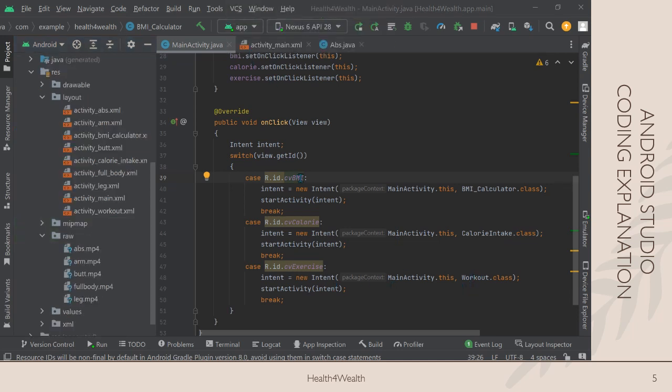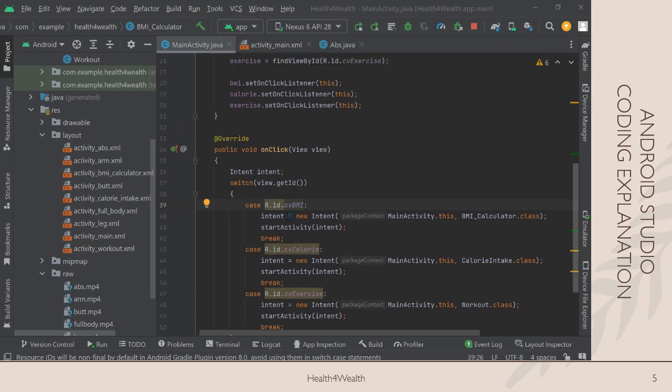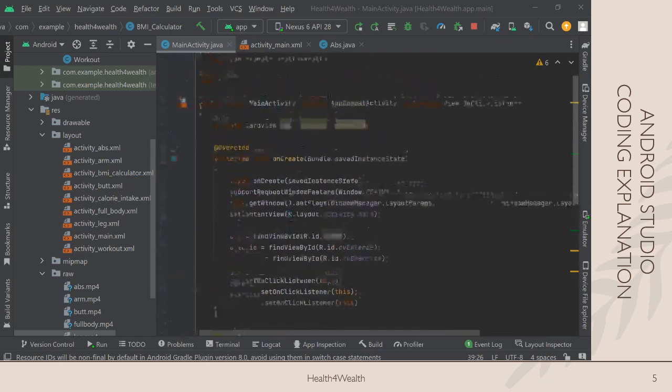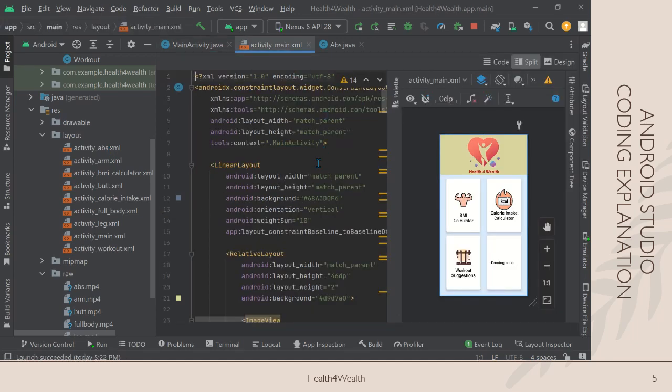For each of the activity files, there will be a different XML file as well, because each activity file will have different layouts. As for the main activity, this is the layout, which is the activity underscore main.xml. So as I said just now, this is the main page that shows the different menus.